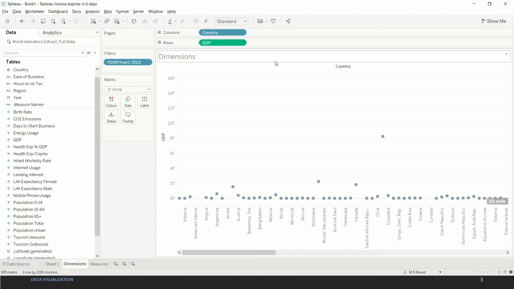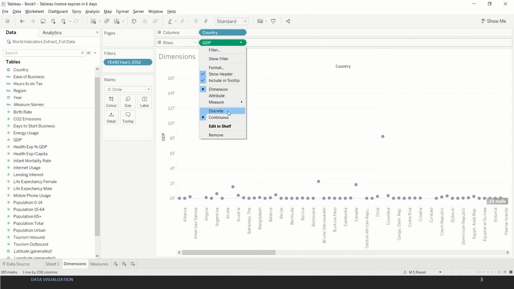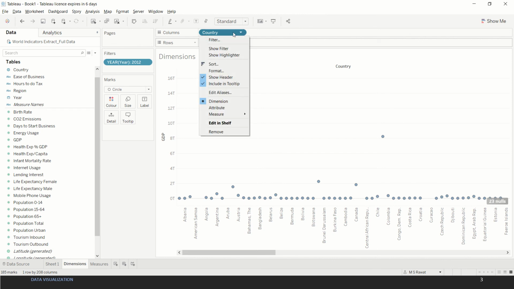Few other things to note here are that, like we just talked, a measure or a dimension can be interchanged or converted into discrete or continuous. Now this will depend on multiple factors. A field may be able to be converted to continuous or discrete type, but it will depend. For instance, if we talk about country over here, country is nothing but a geographic role, and it is more like a string.